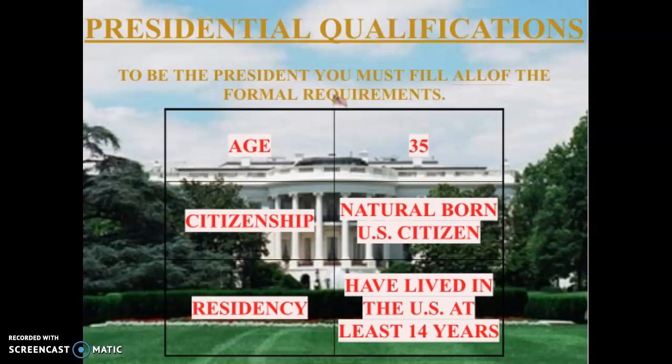There are other leaders of our country who were not born in the United States. For example, Arnold Schwarzenegger, Terminator, who was the governor of California. He was born in Austria. So, though he can be governor of a large state, he cannot become president of the United States. And finally, you need to have lived in the United States for at least 4 years prior to becoming president.